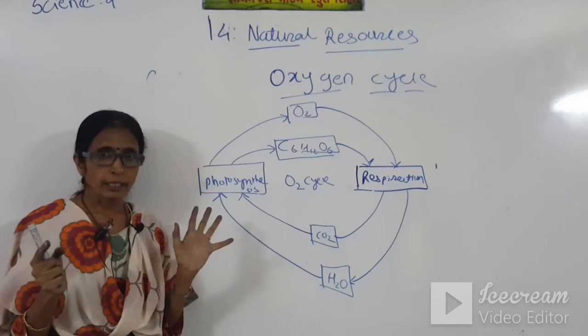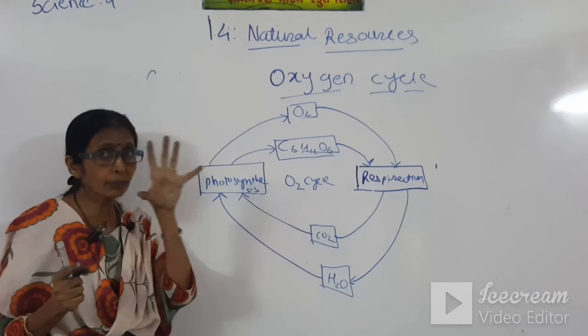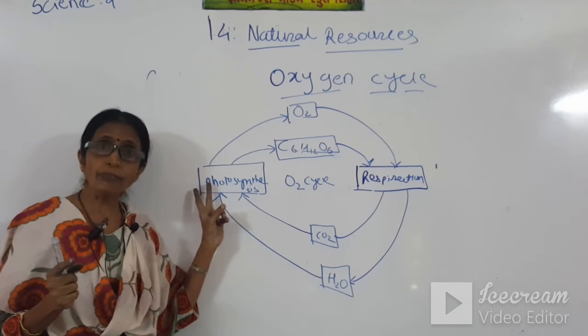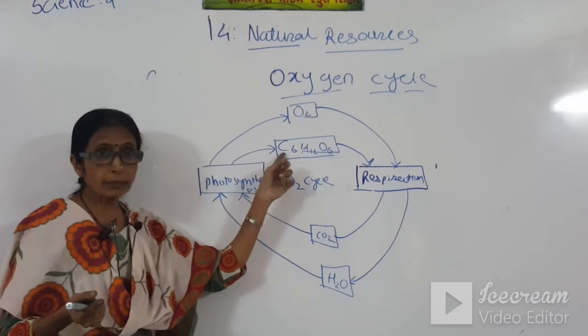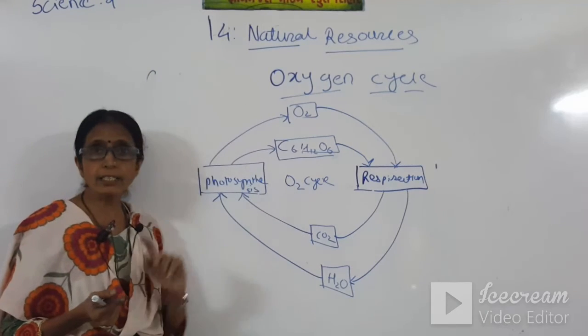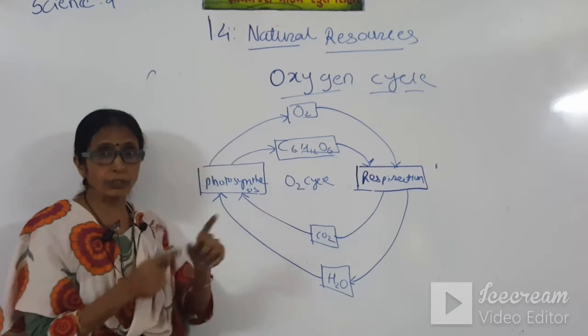And with the help of these 4 elements, plants do the process of photosynthesis. And what are the products? The products means this organic food prepared by the plant, and also it releases oxygen. So oxygen is the product of the photosynthesis.